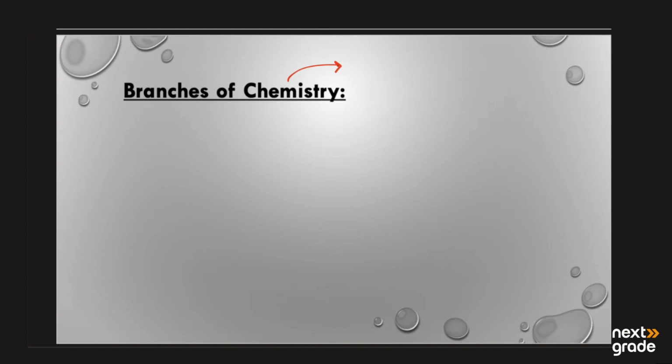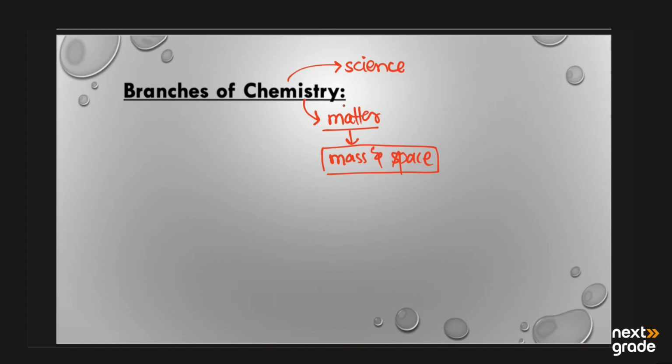So basically, you must know what is chemistry. Chemistry is the branch of science in which we study matter. So what is matter? Everything around us that has mass and occupies some space is known as matter.